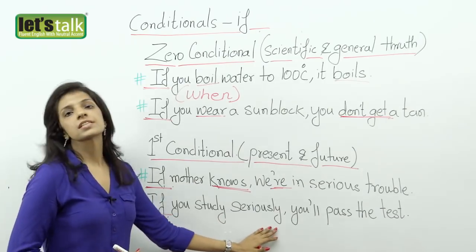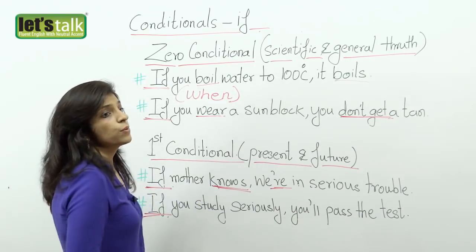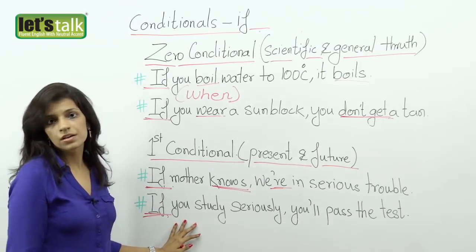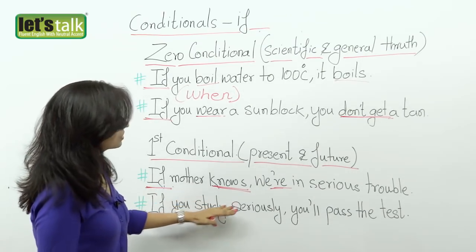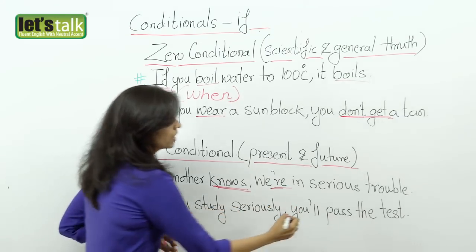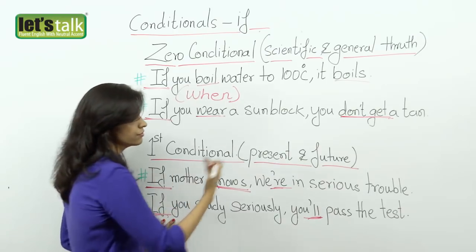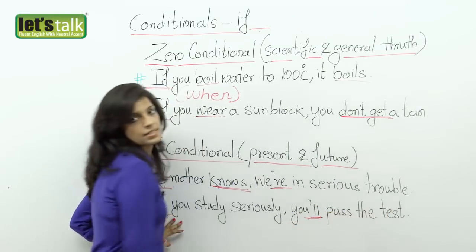Now, in my next example, if you study seriously, you'll pass the test. Now, again, this is a condition because if you don't study, obviously you're not going to clear your exams. So, if you study seriously, you will pass the test. So, if you do this now, the probable future result will be you will pass the test.